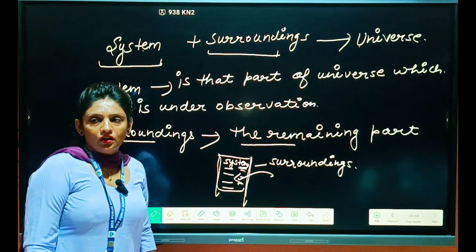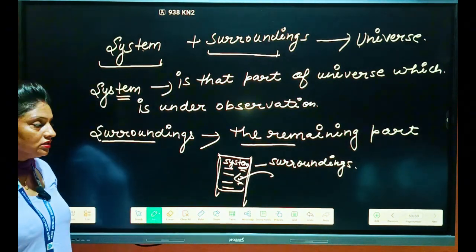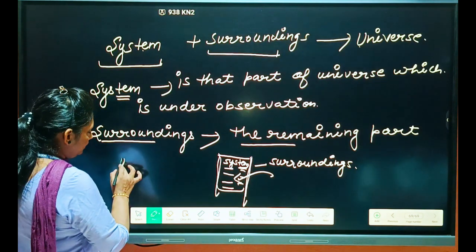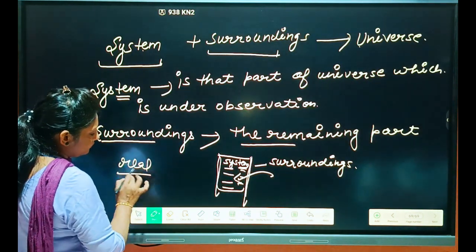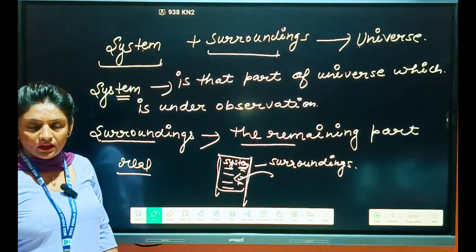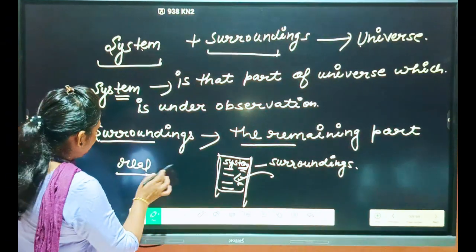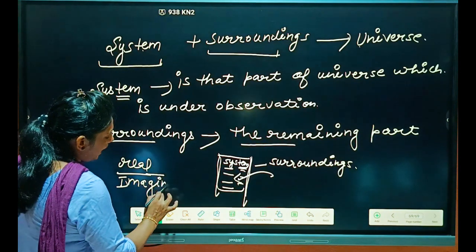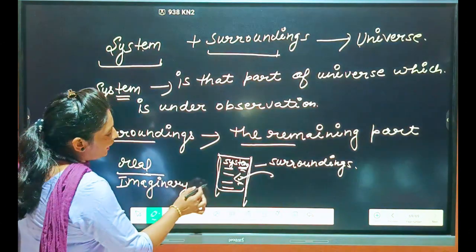Students, you know, we can separate system and surrounding either by a real line or an imaginary one. Means they have a boundary.